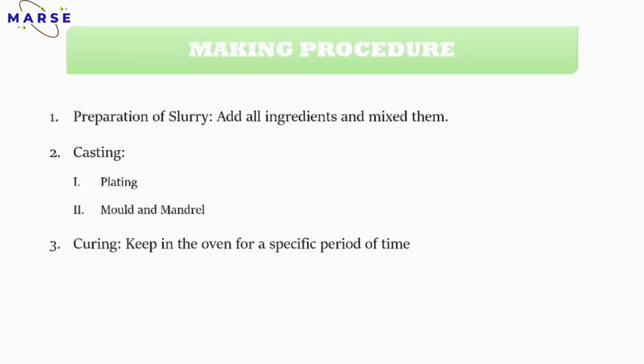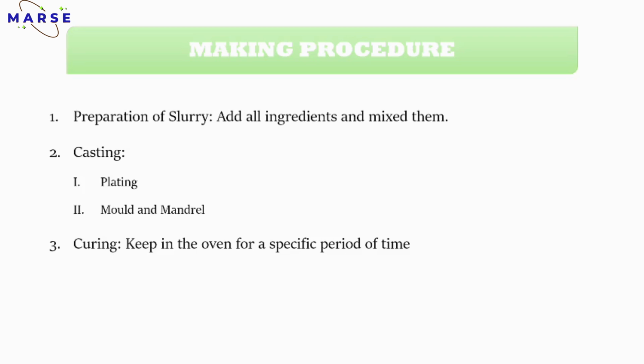So there are three major steps. First one is the preparation of slurry. In the video also we have seen that in the beaker they have just mixed using the machine, right? So that is the preparation of slurry. You have to add all the ingredients and mix it properly. After adding all the ingredients you will get a slurry type of material.